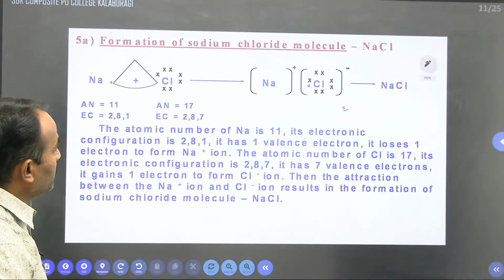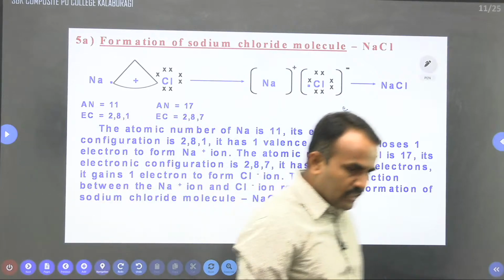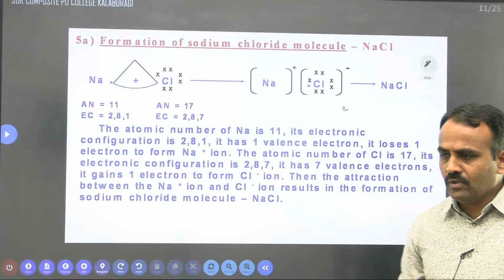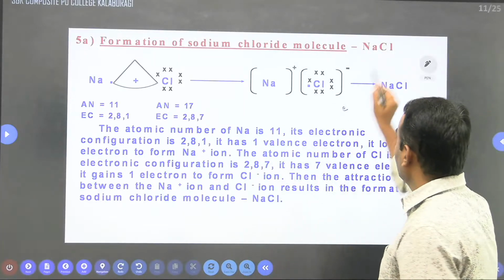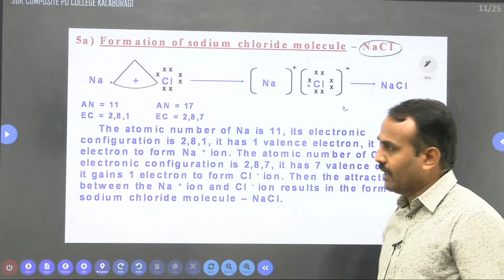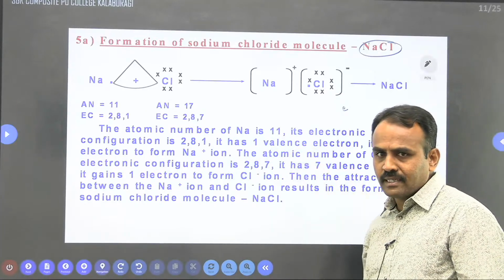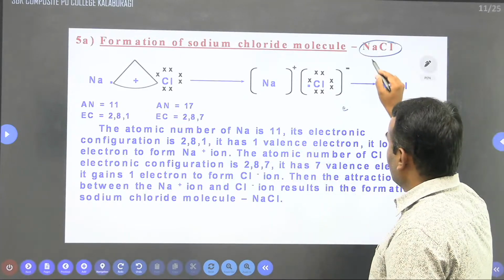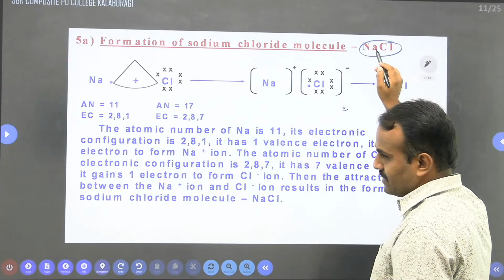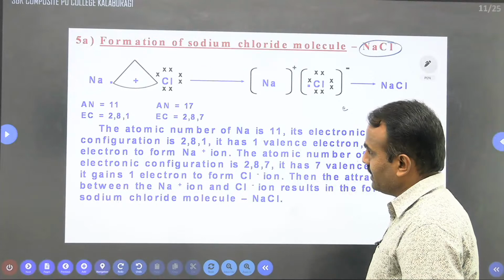So, formation of the sodium chloride molecule. By taking an electropositive element and an electronegative element, we can form sodium chloride as an ionic compound. Or else we can say that whenever metals and non-metals combine, there is a formation of sodium chloride. It is a compound formed by metals and non-metals.